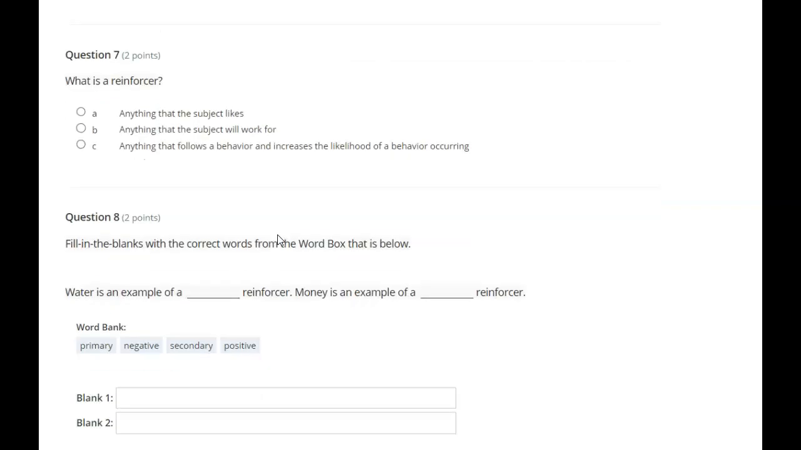What is a reinforcer? A. Anything that the subject likes. B. Anything that the subject will work for. C. Anything that follows a behavior and increases the likelihood of a behavior occurring.